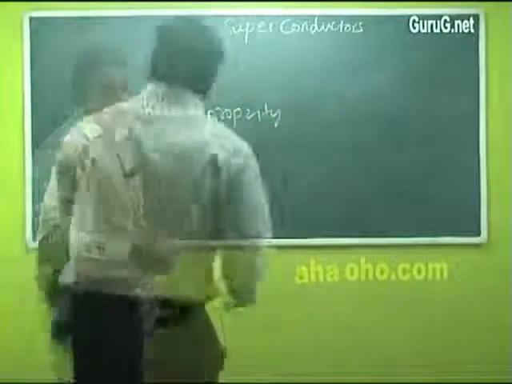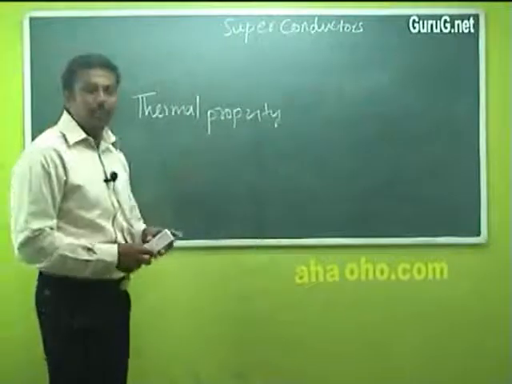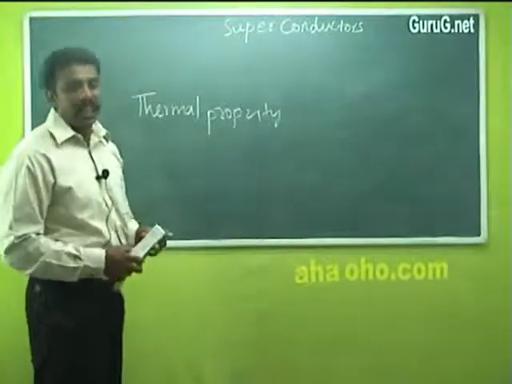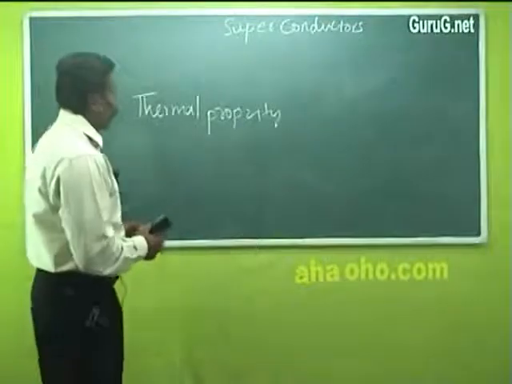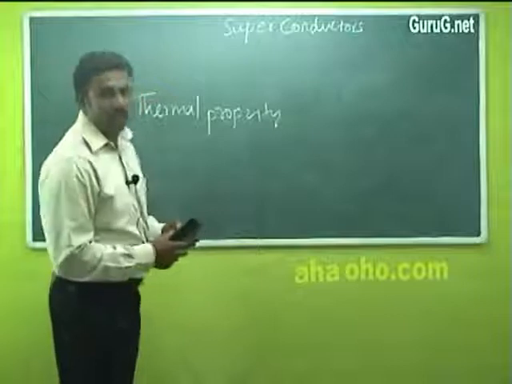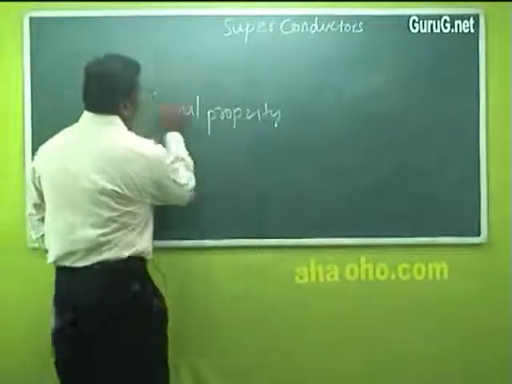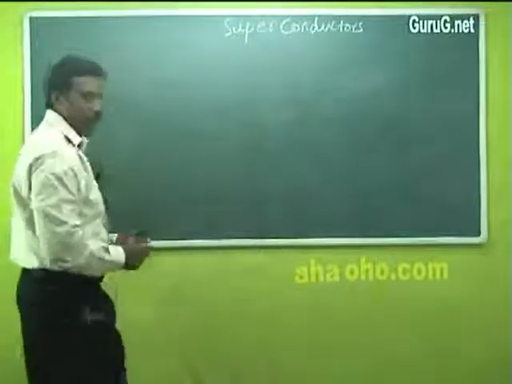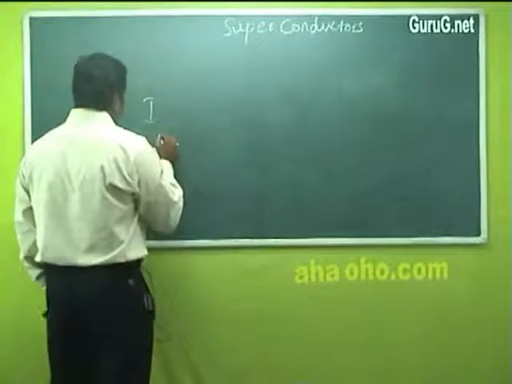Thermal property. The entropy and the specific heat capacity of the superconducting material decrease at the transition temperature. And the specific heat capacity of the type 1 superconductor is less. These are the thermal properties of the superconducting material. Then the last property is the isotopic property.